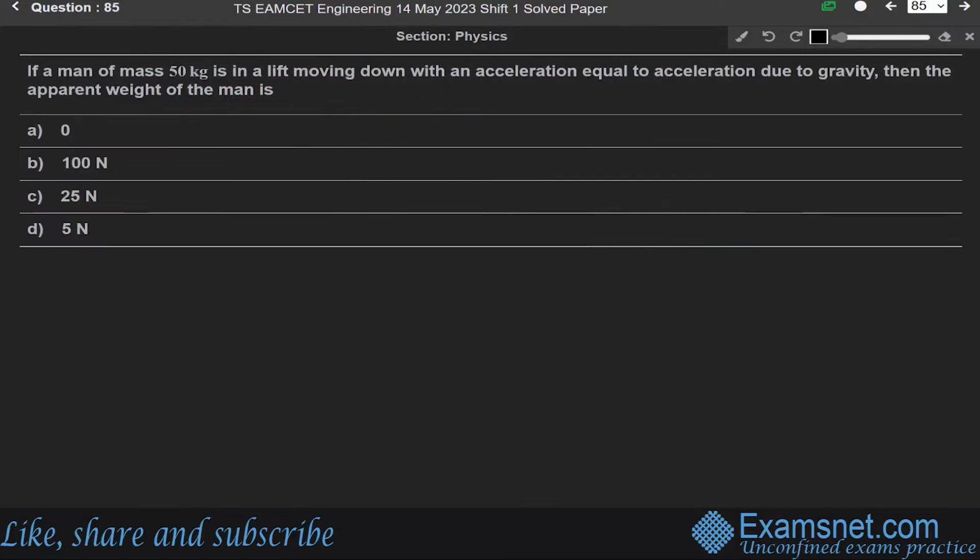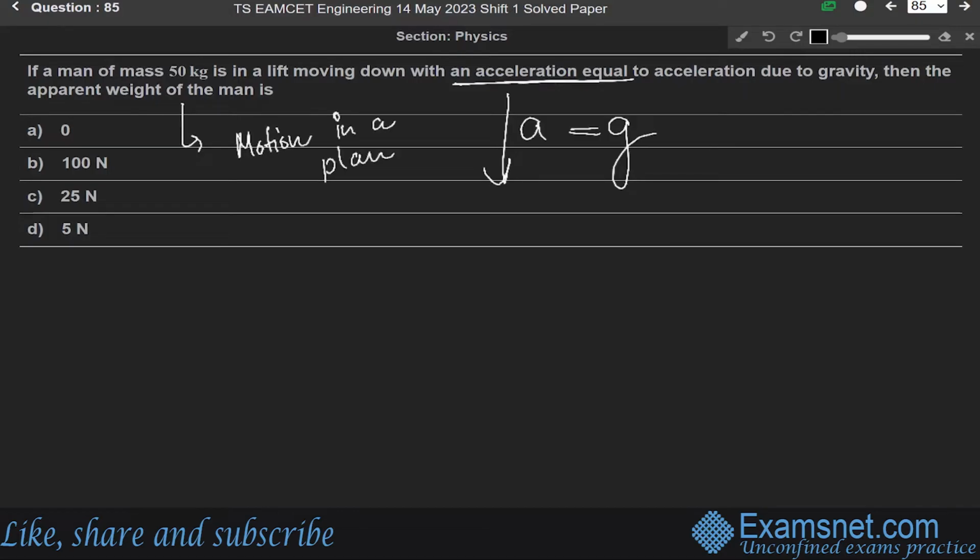Now the next question, 85. If a man of mass 50 kg is in a lift moving down with an acceleration equal to the acceleration due to gravity, then the apparent weight of the man is. So this question is again from the chapter of motion in a plane.